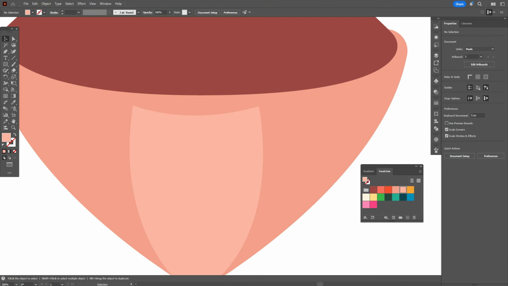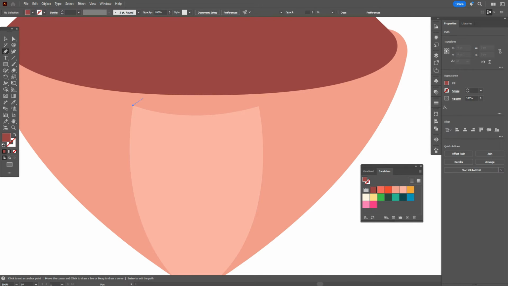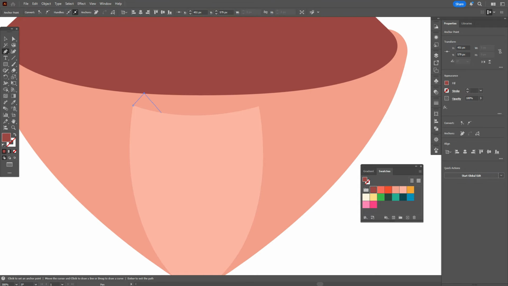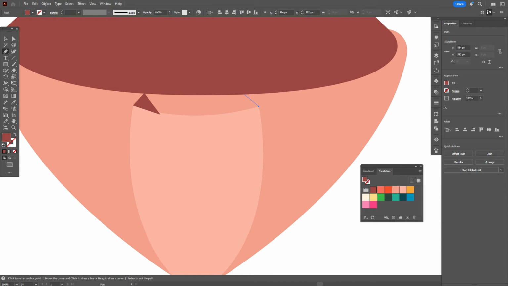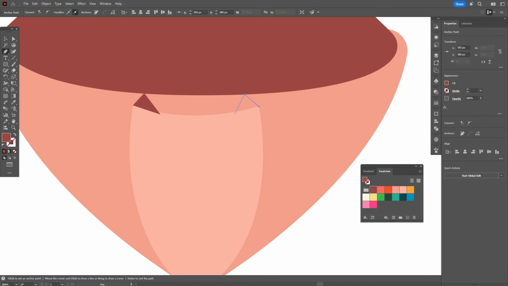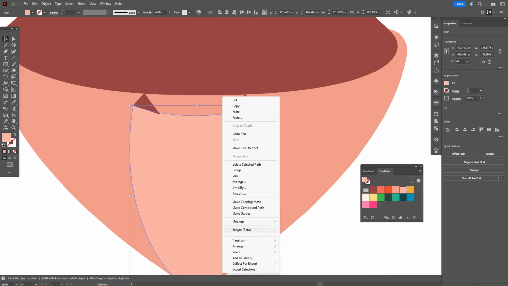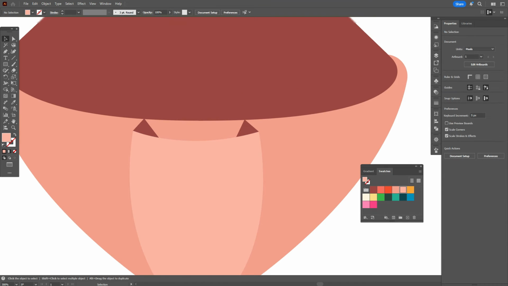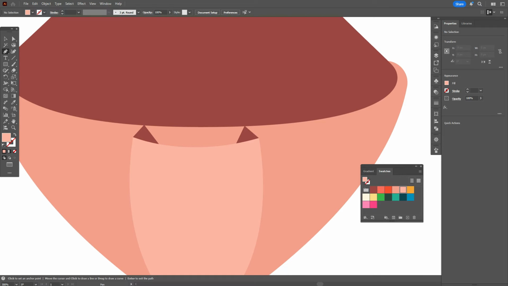Now let's take dark brown color and again pen tool and draw the next one. Like that. And the next one here. Now bring that shape to front.